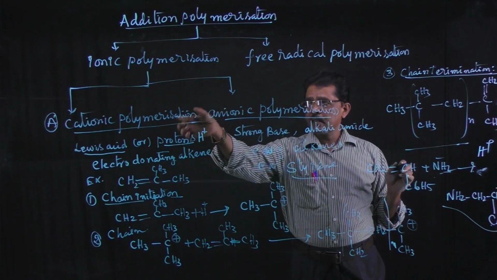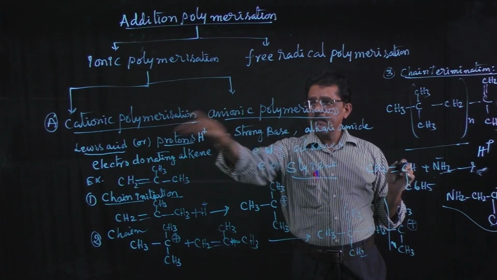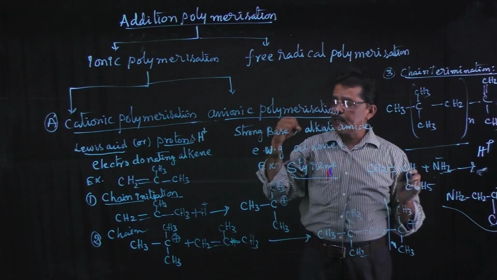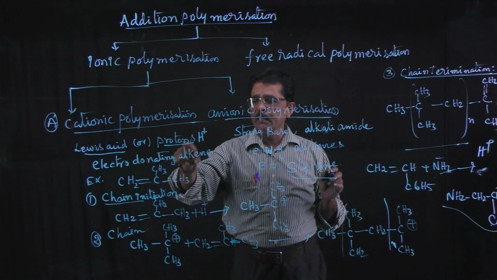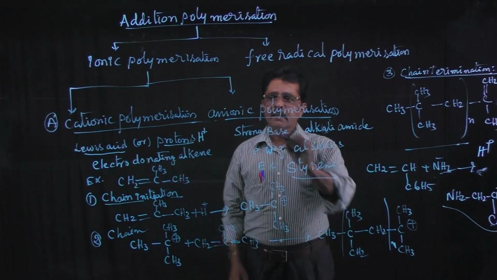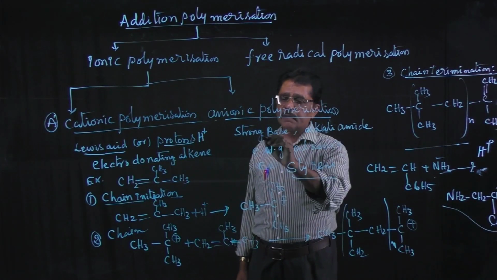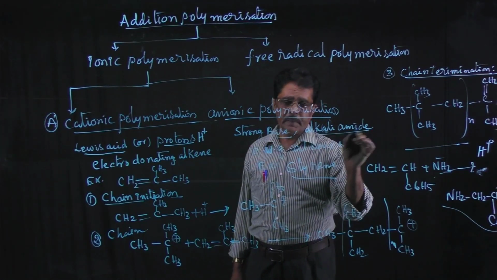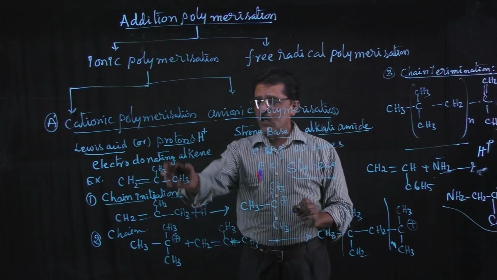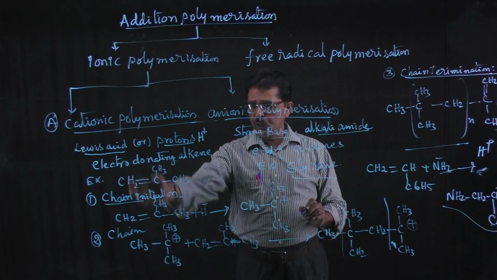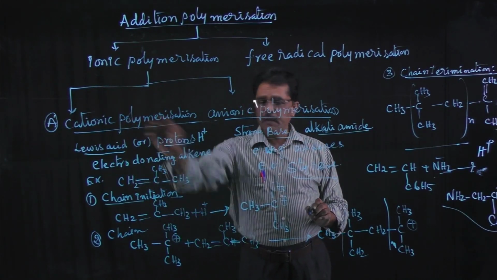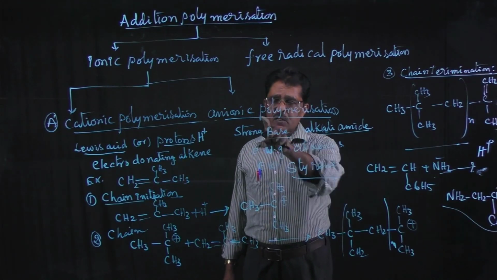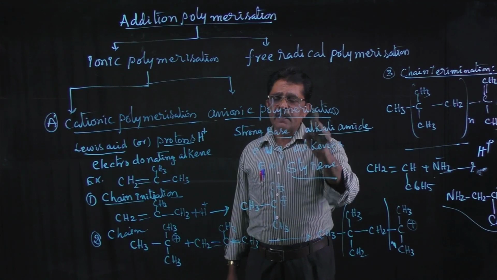Ionic polymerizations are of two types: cationic polymerization and anionic polymerization. In cationic polymerization, the reaction is initiated by protons or Lewis acids. Anionic polymerization reactions are initiated by strong bases or alkali amides. Alkenes having electron donating groups show cationic polymerization; alkenes having electron withdrawing groups show anionic polymerization.